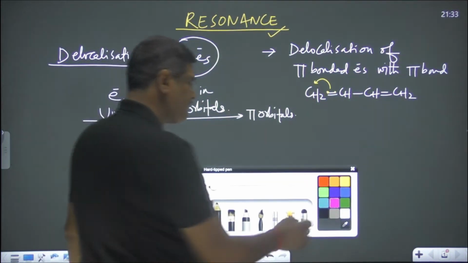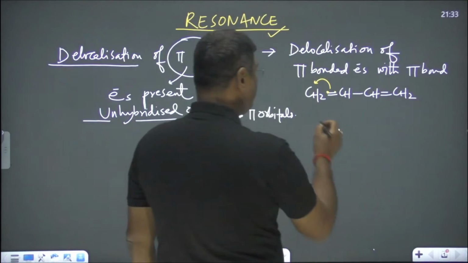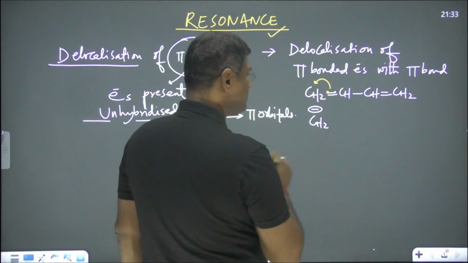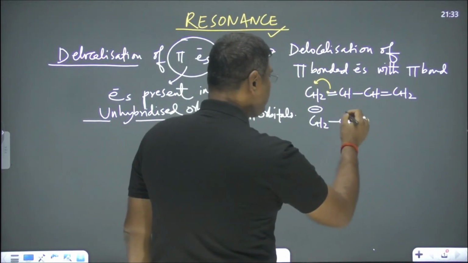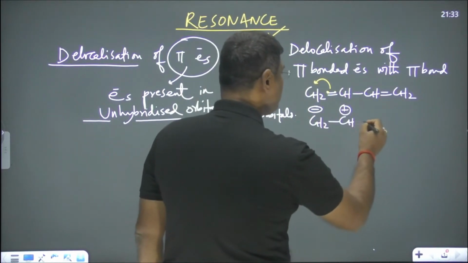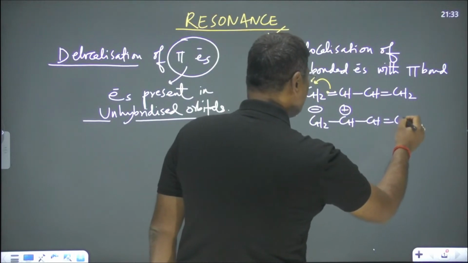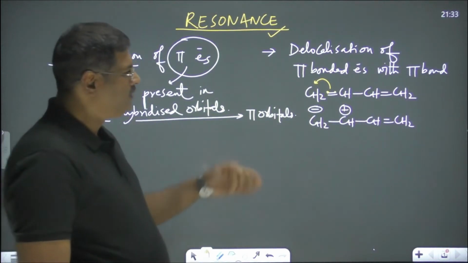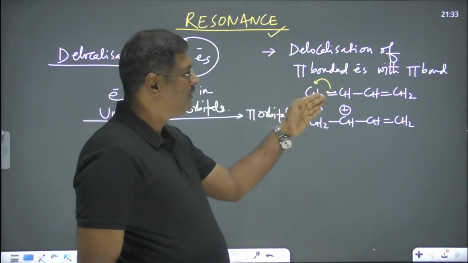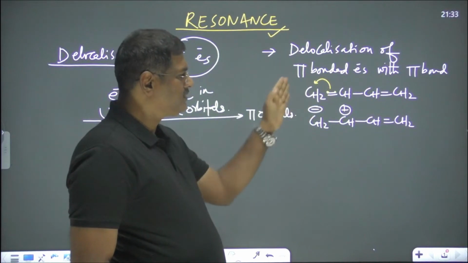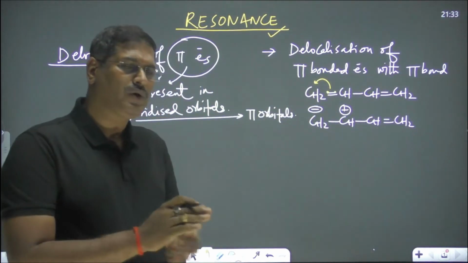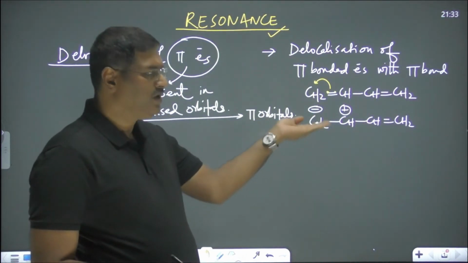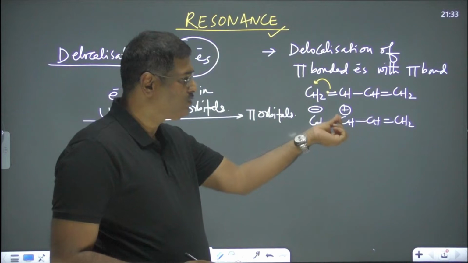So you will write here CH2 with a negative charge, and here a positive charge, and at that time you don't disturb this pi bond. Their pi bond breaks down and that is getting accumulated. This is also one of the electronic arrangements. Here negative, there positive. This has now a vacant orbital.